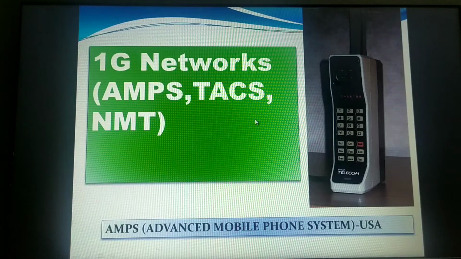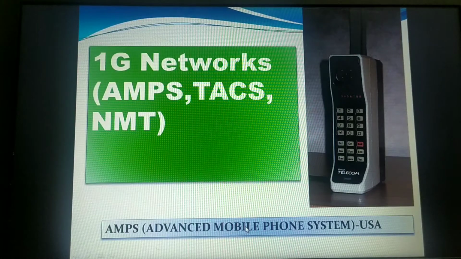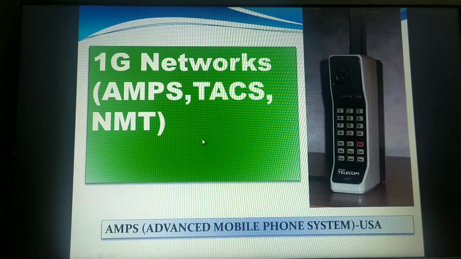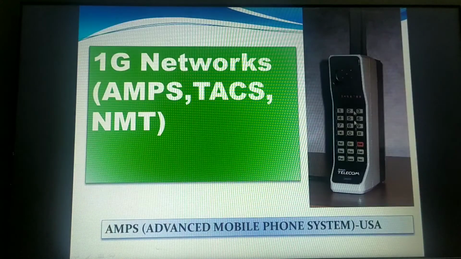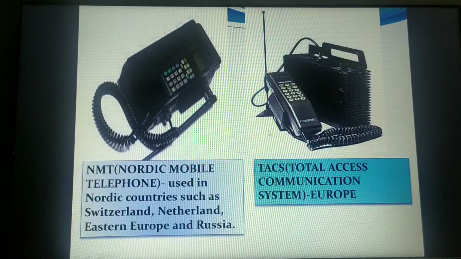In the first generation there were 3 popular networks which came into existence: AMPS, TACS and NMT. AMPS stands for Advanced Mobile Phone System. This is a network of the first generation era, which was extensively used in the USA. Later TACS came into existence. You can see here, this is an AMPS mobile phone image, and this is the TACS.